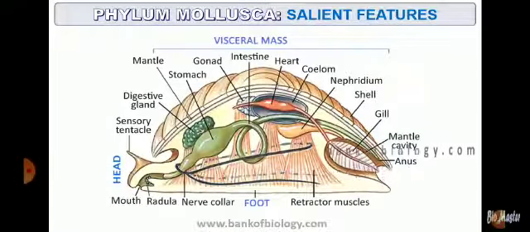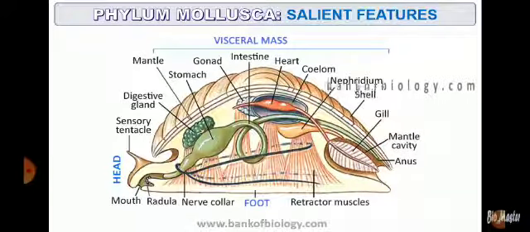The diagrammatic representation comprising of the head, visceral mass and the foot can be very clearly seen over here. The sensory structures, tentacles, nervous system comprising of ganglia.